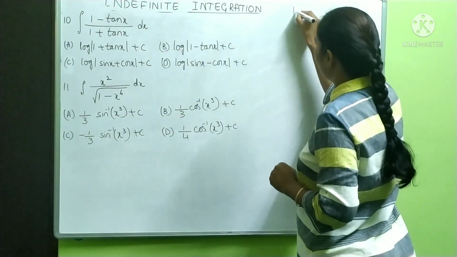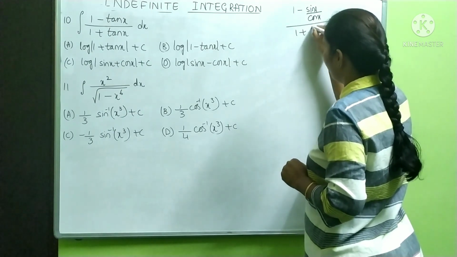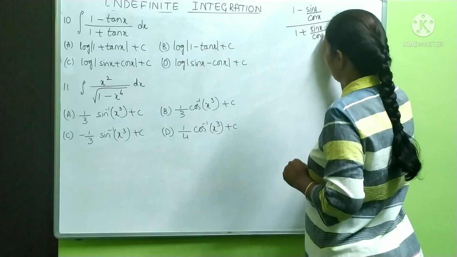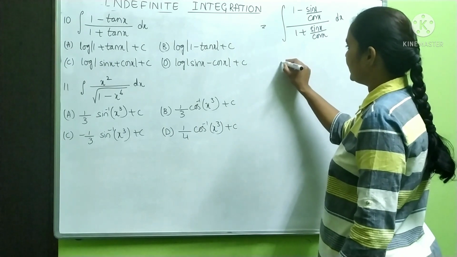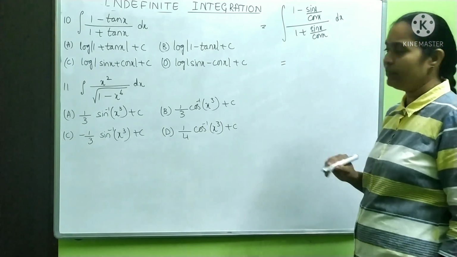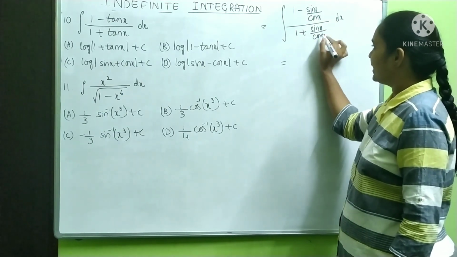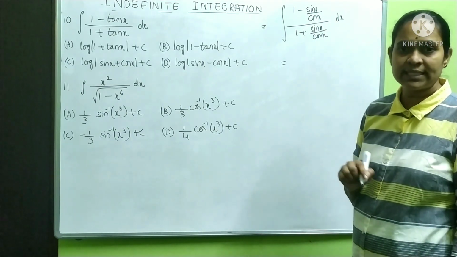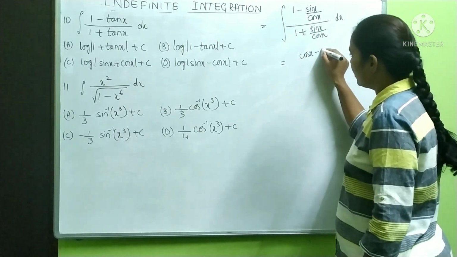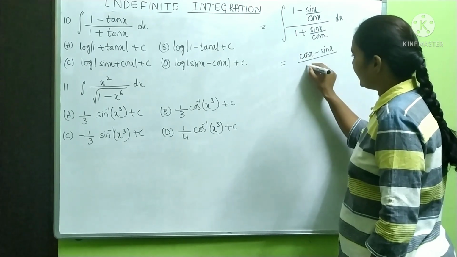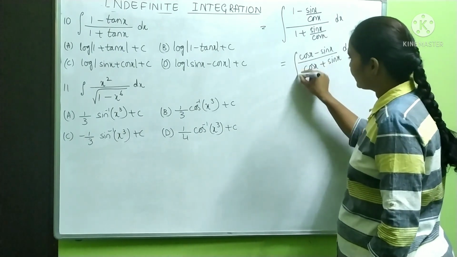It is 1 minus sin x by cos x by 1 plus sin x by cos x into dx. Okay. So this is equal to, take cos x LCM, then it is cos x minus sin x by cos x, cos x plus sin x by cos x. Denominator cos x gets cancelled. So totally you are going to get cos x minus sin x by cos x plus sin x into dx.